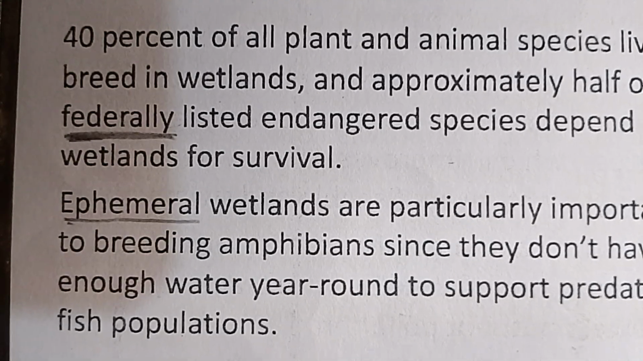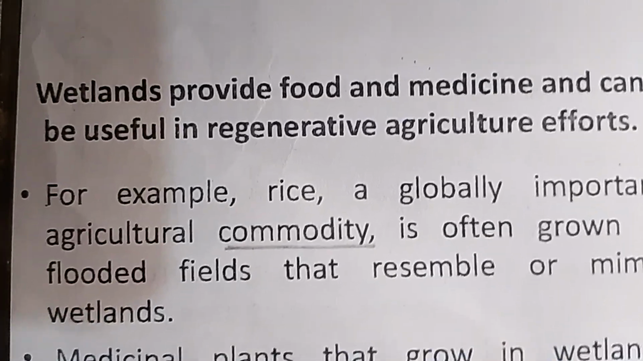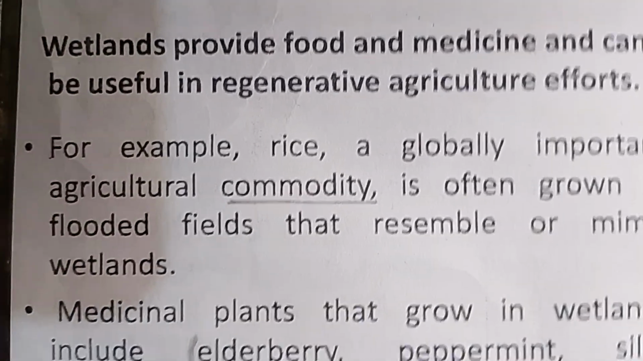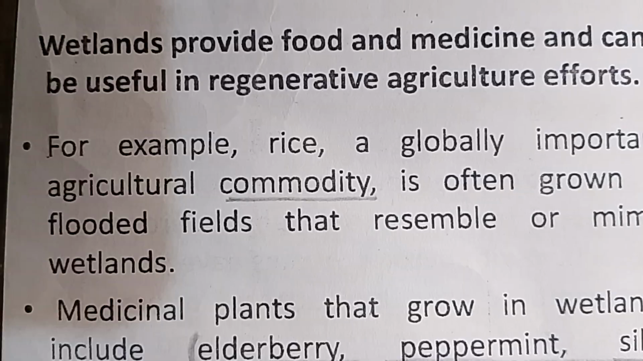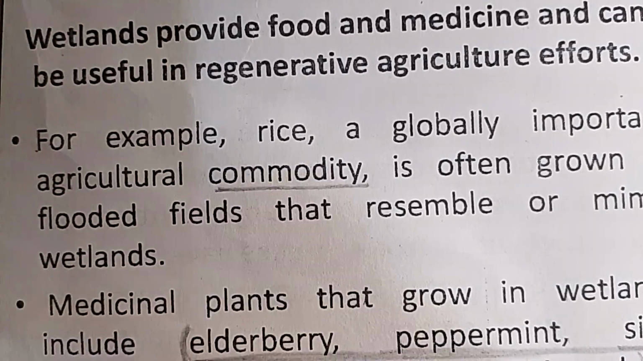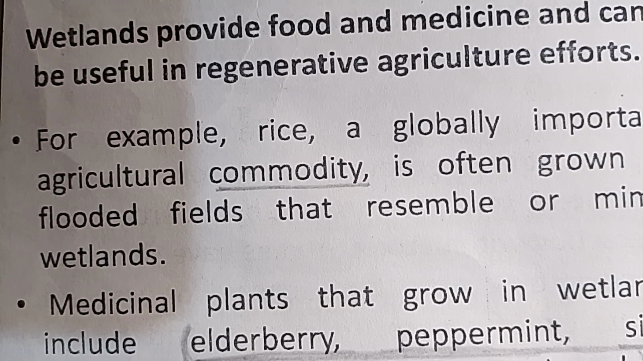Wetlands provide food and medicine and can be useful in regenerative agriculture efforts. For example, rice, a globally important agricultural commodity, is often grown in flooded fields that resemble or mimic wetlands. Medicinal plants that grow in wetlands include elderberry, peppermint, silky dogwood, cranberry, elder, and jewelweed.